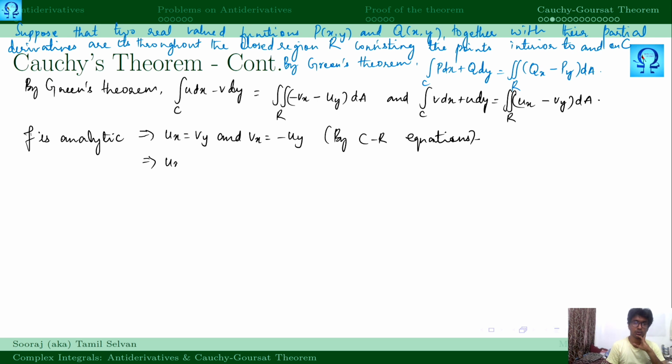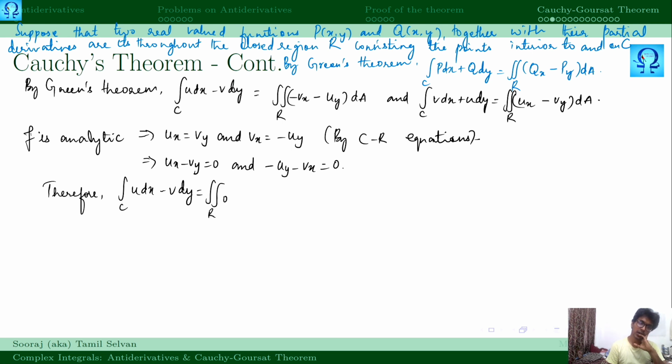When this is true, Ux minus Vy is 0, and you can just bring this to this side. So minus Uy minus Vx is 0. Therefore, the integral over C of u dx minus v dy is the double integral over R of 0 times dA, which happens to be 0, and the integral over C of v dx plus u dy is also 0.